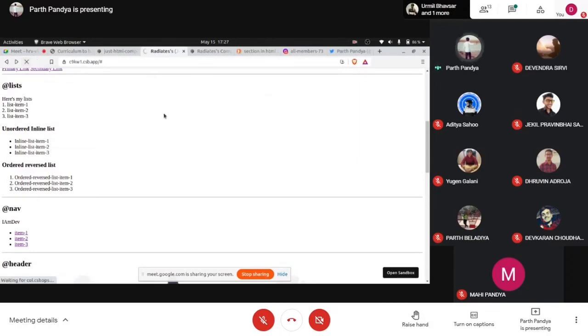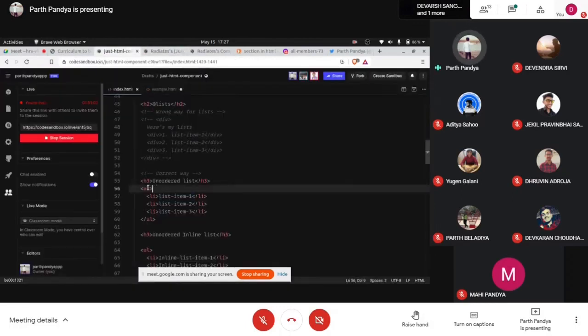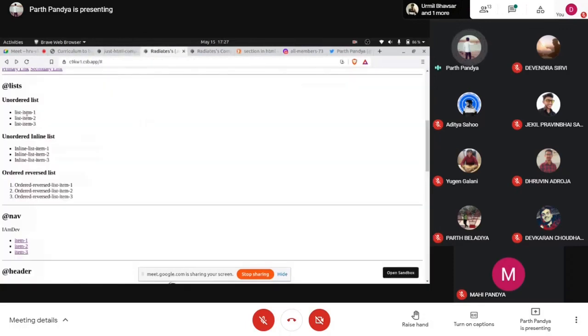this is a list, because it is an HTML element. Because it is an HTML element and we are using these tags, unordered list and list items, it will eventually tell the browser how to behave with this textual content. You have to declare them as a list and add these bullets in front of them. Okay, so this is how we write a list.